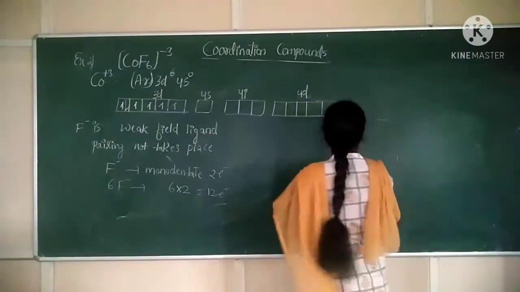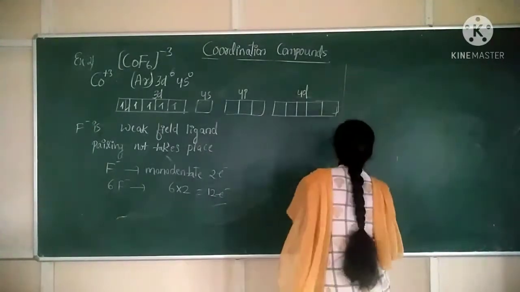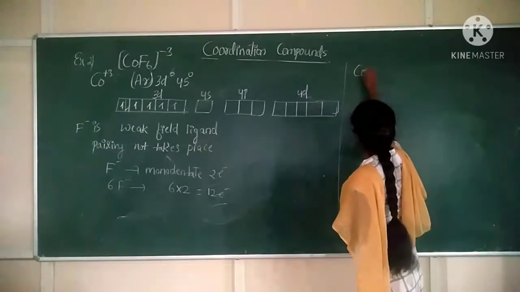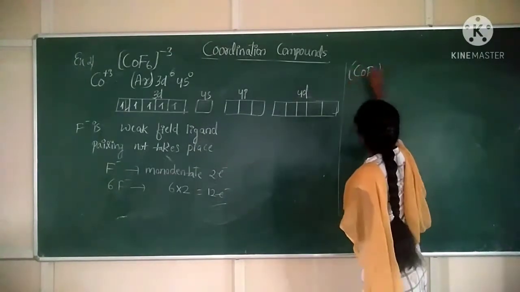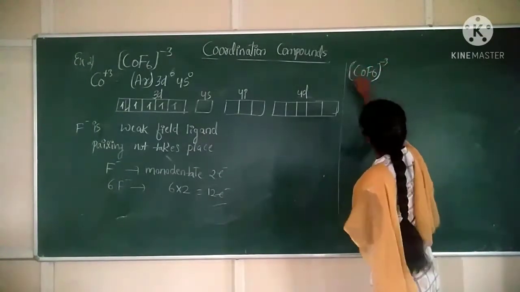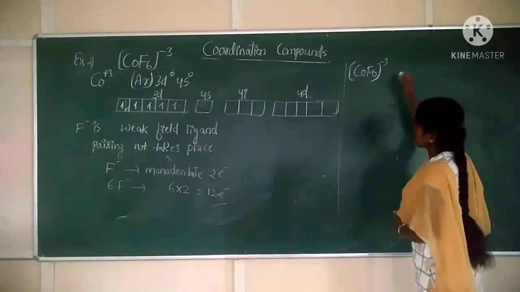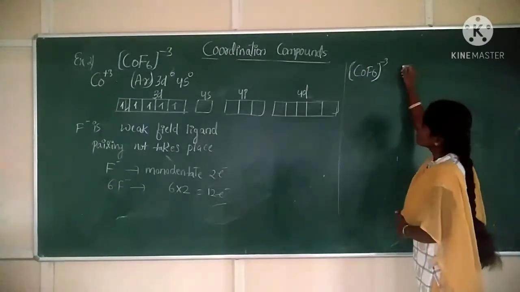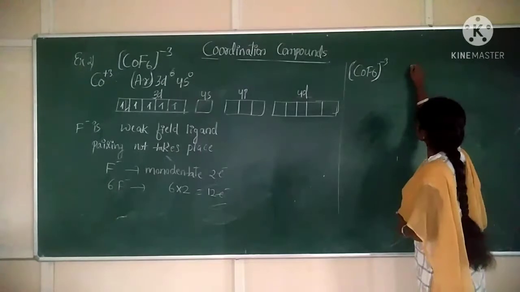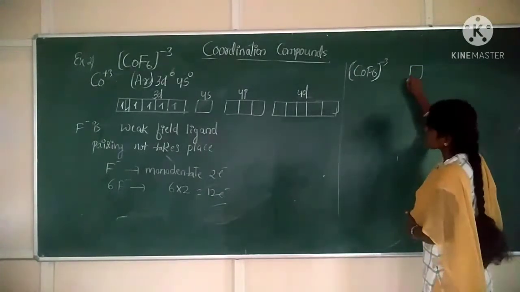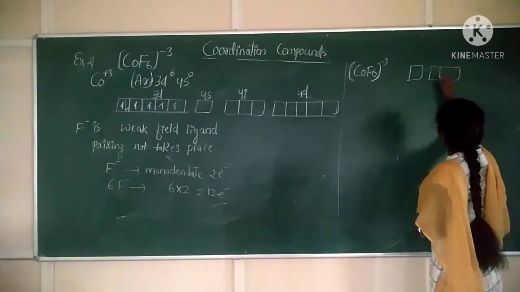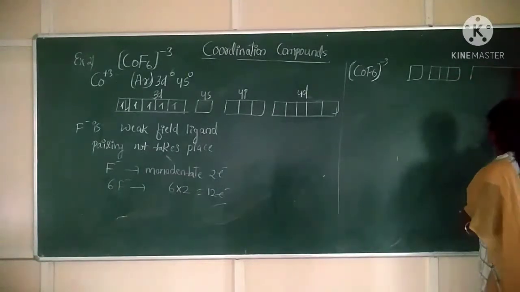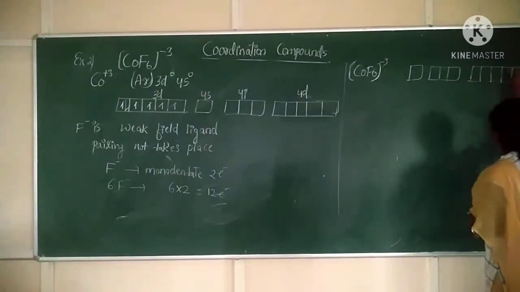Now, the coordination compound here is CoF6 3 minus. Okay? Now, draw the diagram. I will write 4s, 4p and 4d. 1, 2, 3, 4, 5.